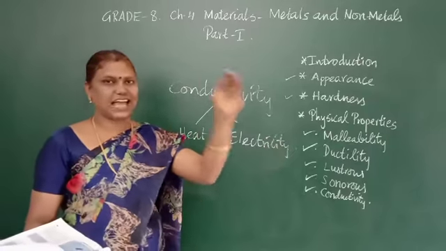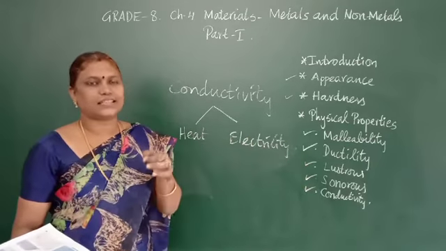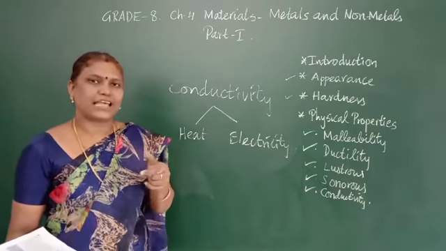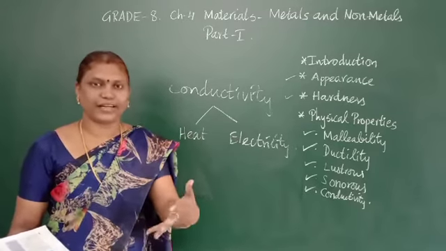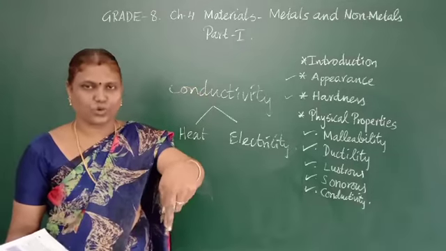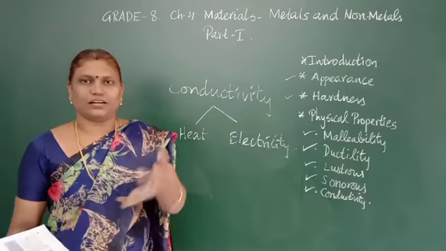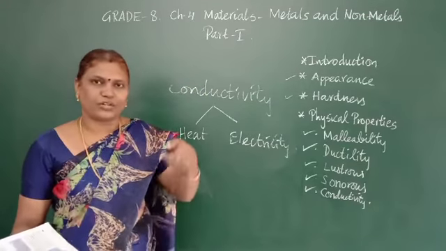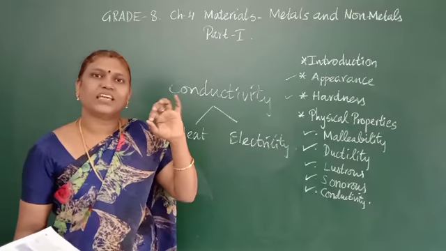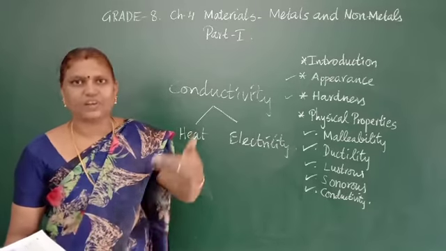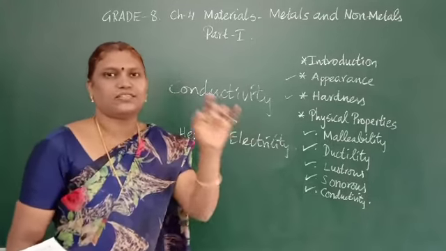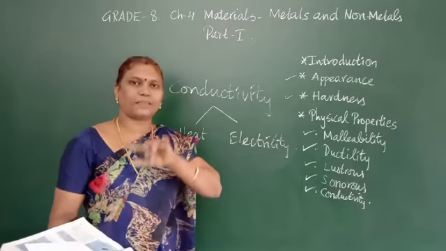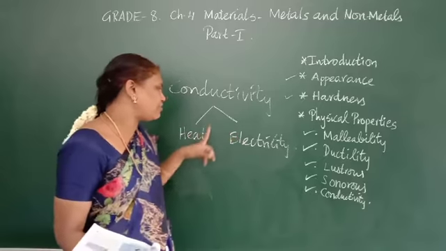For example, when your mother is preparing some food and puts a scoop inside, when you touch the other end, it will be hot. Why? Conduction of heat takes place from one end to the other end. The transfer of heat from one place to another is called conductivity of heat.